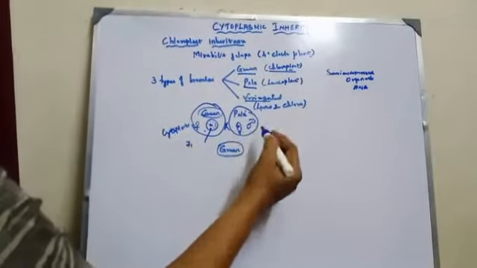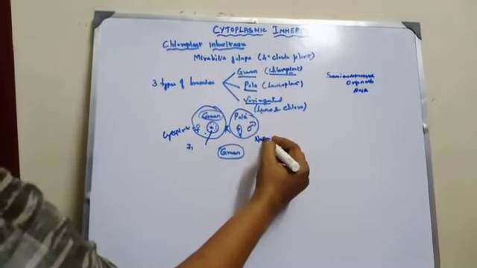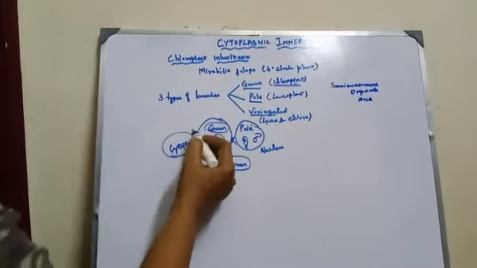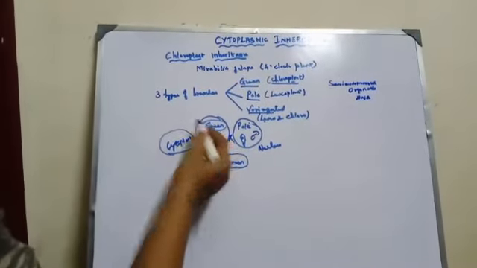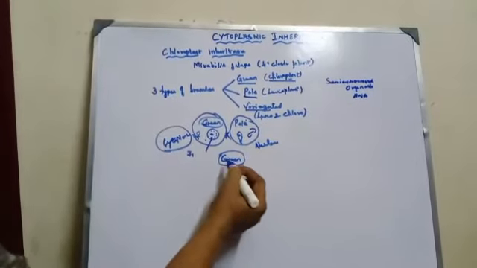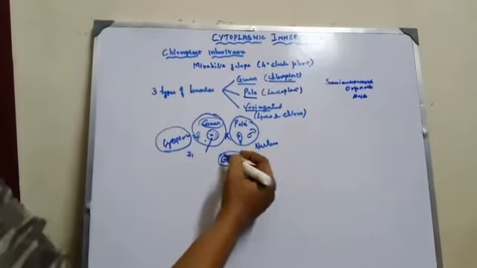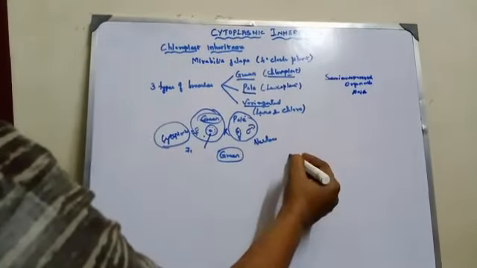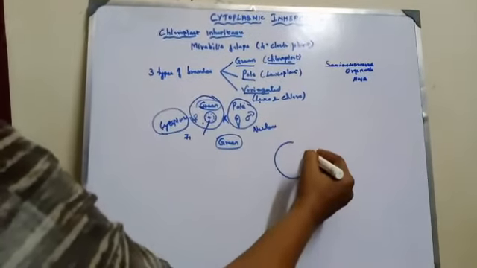But the male gamete contributes only nucleus, not cytoplasm. Since the cytoplasm carries the plastids, that is the chloroplast, it is inherited by the F1 progeny. So all the F1 progeny are what in color? Green in color.